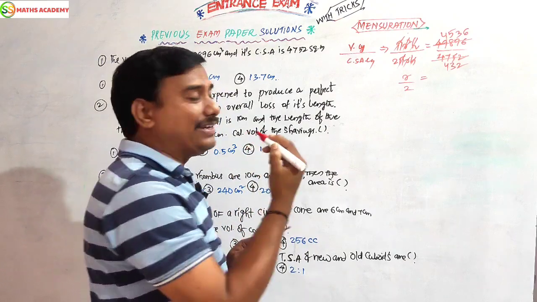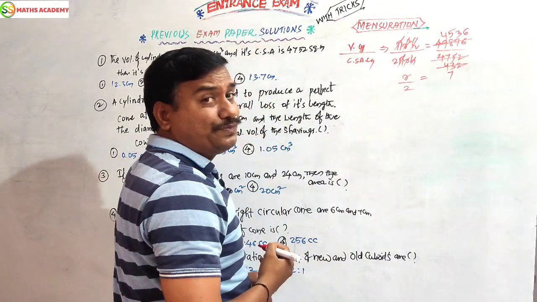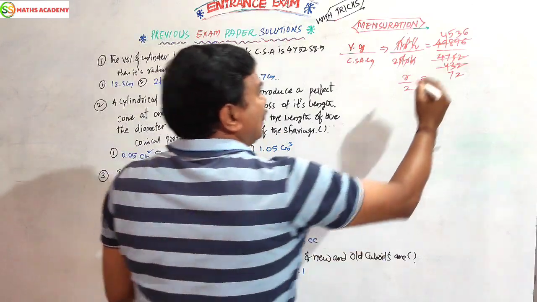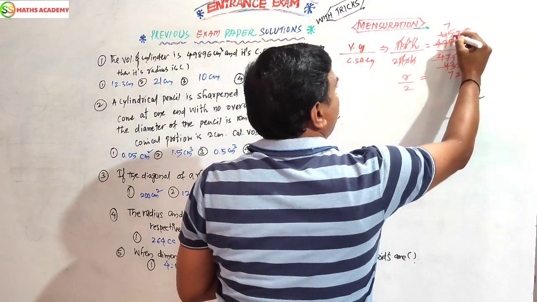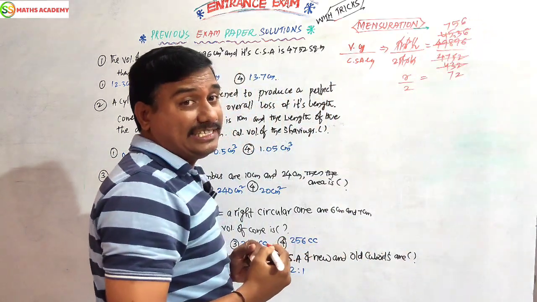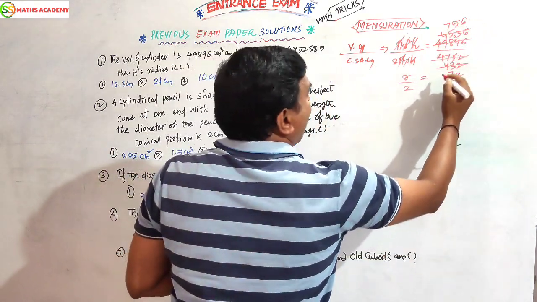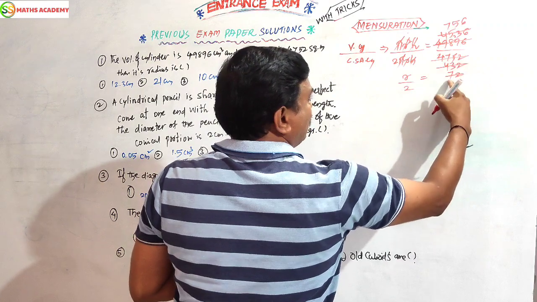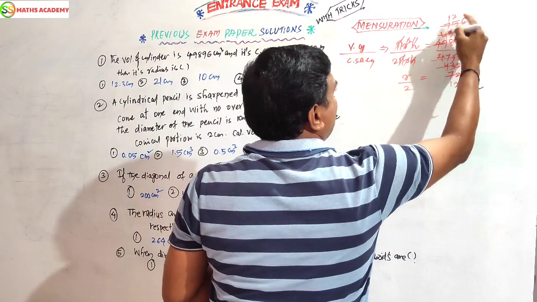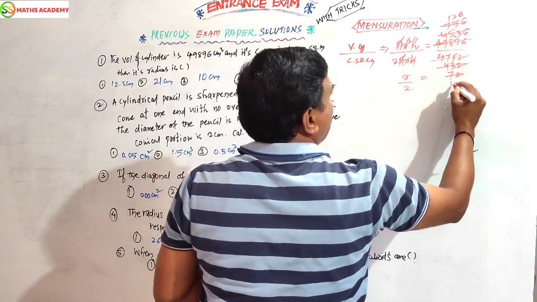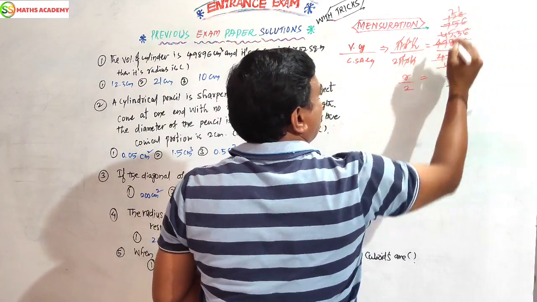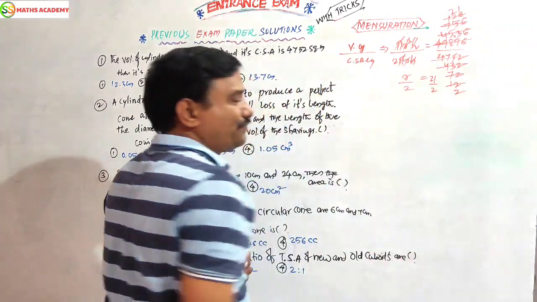I am going to divide by 11. Then with the 6 table, 6 7s are 42, 6 2s are 12, and so on. So I am getting 21 by 2.